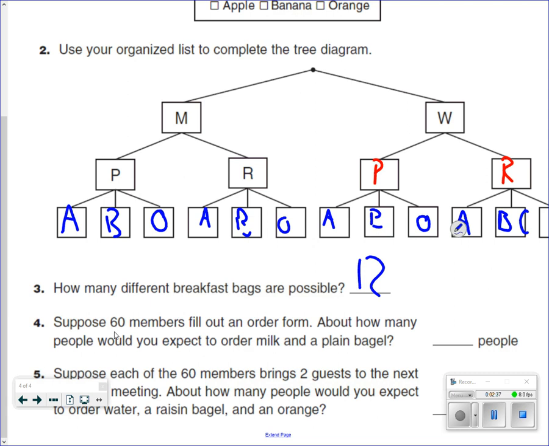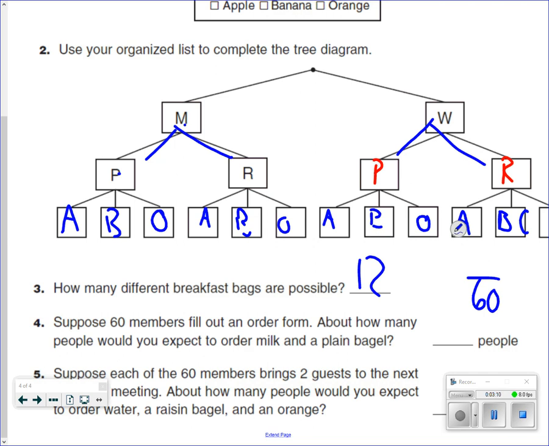Let's take a look at this question. It says, suppose 60 members fill out an order form. About how many people would you expect to order milk and plain bagel? So we have 60 people, okay? Out of 60, just milk and plain bagel. So we're not even getting down to the fruit, okay? So if we're just going here, we have one option, two options, three options, four options, okay? So how many people would you expect to order just milk and a plain bagel?